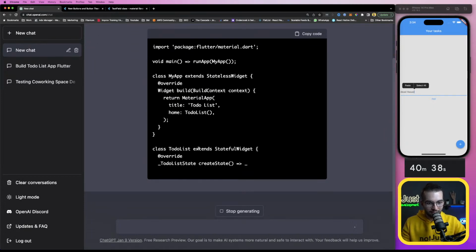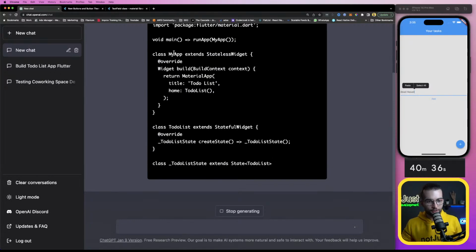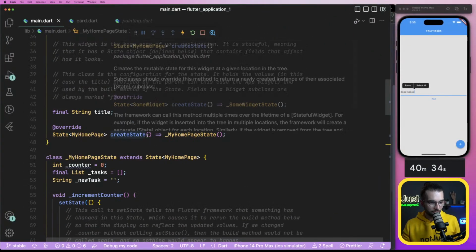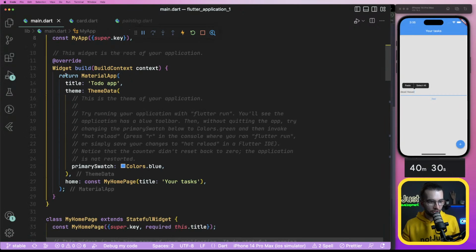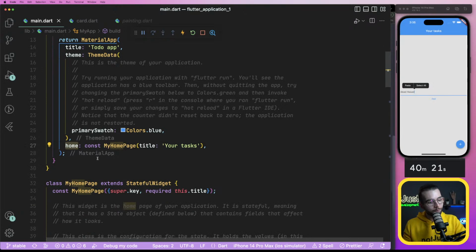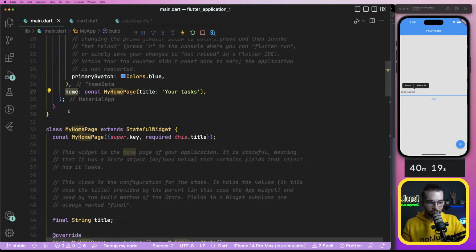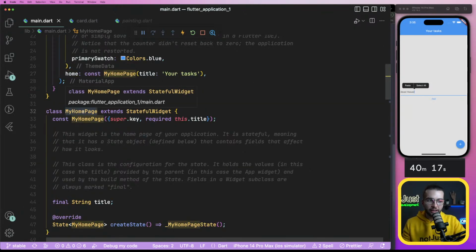So to-do list item. Okay, there is a class for my application. I think I'm gonna start to understand what's happening. So class MyApp and MaterialApp. It has a nested component for my homepage.